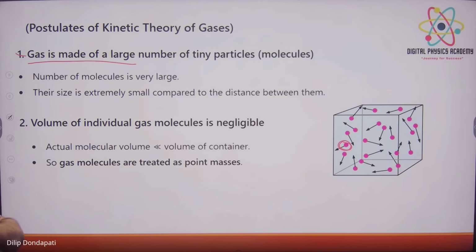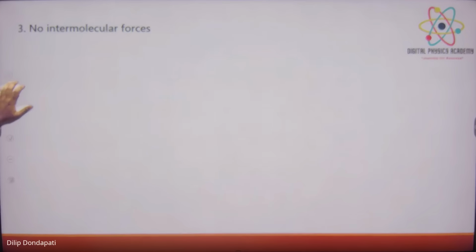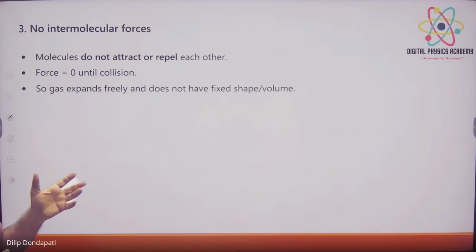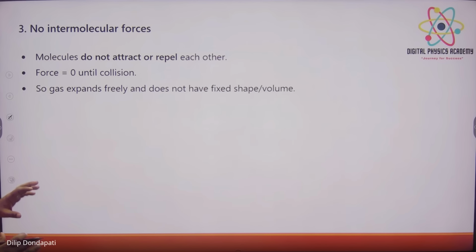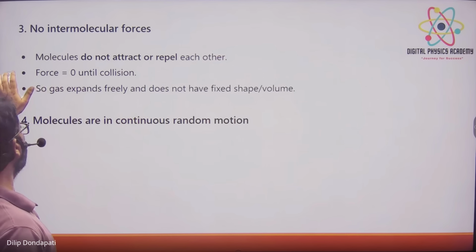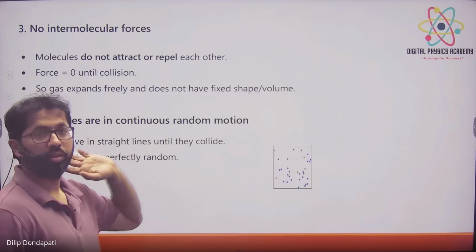Done. Next postulate: no intermolecular forces. We are assuming there are no forces between the particles. That's why there is no attraction and no repulsion in the kinetic theory of gases. Next one is: molecules are continuously in random motion. They are always in motion. This one you know already.